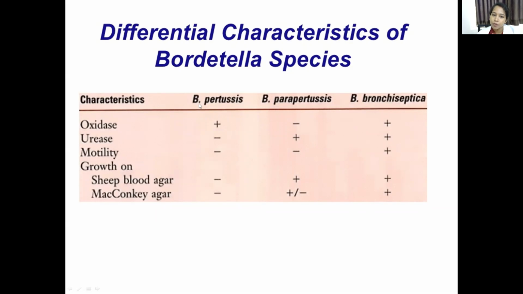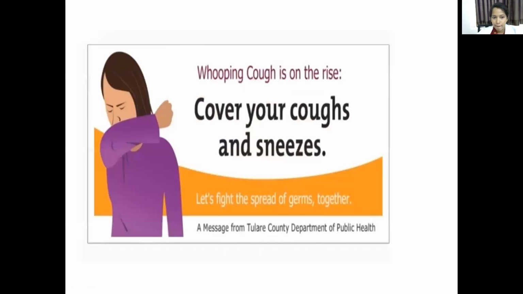Oxidase is positive for Bordetella pertussis, negative for parapertussis, and bronchiseptica is also positive. Okay, so that completes your Bordetella.